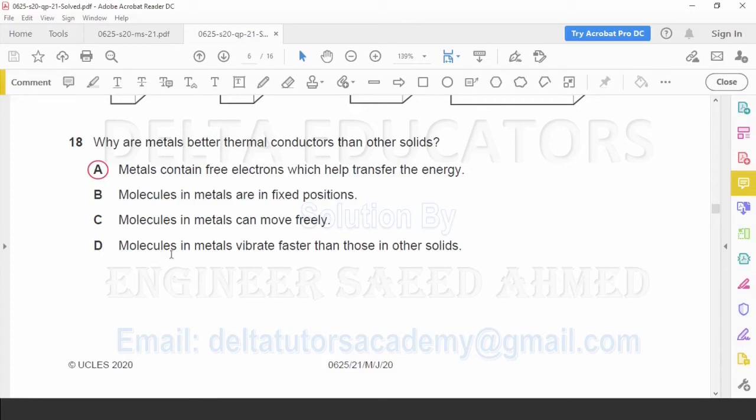D, molecules in metal vibrate faster than those in other solids. It is also incorrect. Vibration depends on the amount of energy provided. So this one is also incorrect. Correct option, option A.